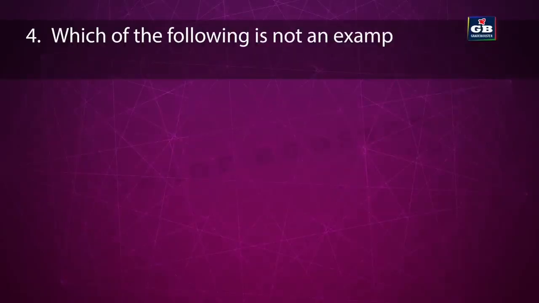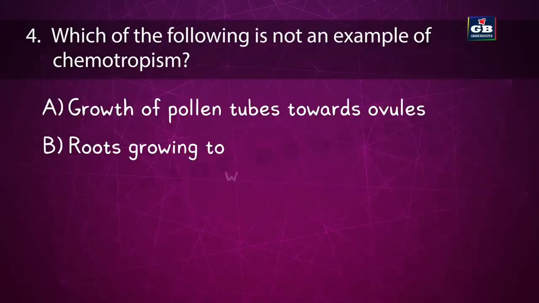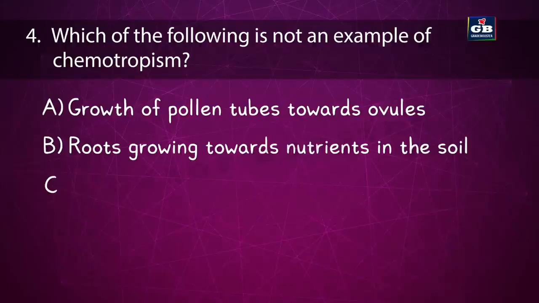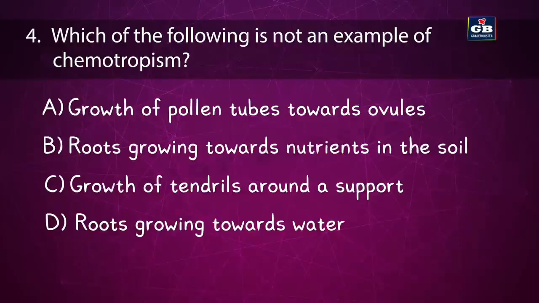Here is a question for you. Which of the following is not an example of chemotropism? Growth of pollen tubes towards ovules, roots growing towards nutrients in the soil, growth of tendrils around a support, roots growing towards water. If you know the right answer, write it in the comments.